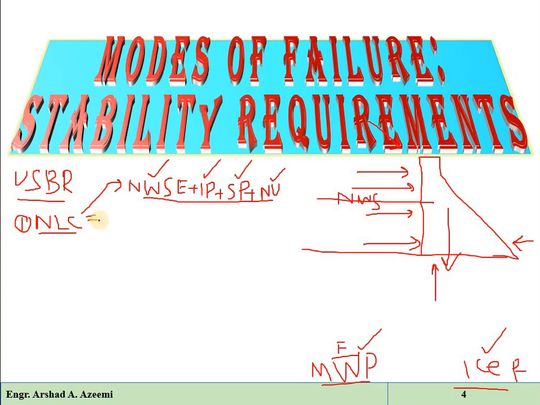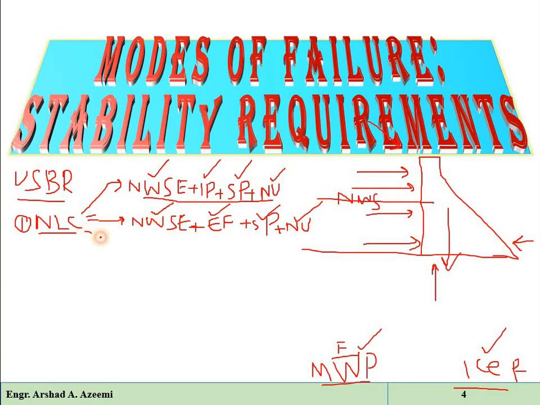The second category of normal load combination is, suppose there is normal water surface elevation, and second, we have the earthquake forces, for example, and suppose we have the silt pressure, and suppose there is the normal uplift. So that is another combination: if the water level is up to the normal water surface elevation, there is earthquake force, silt pressure, and normal uplift. So again that will be a type of normal load combination.